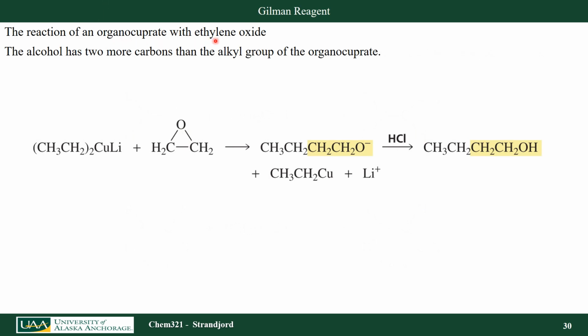Gilman reagents do react with epoxides, however. In this case, we're looking at ethylene oxide. If I place that in the same reaction vessel as this diethyl cuprate compound, my Gilman reagent, I am adding 2 carbons onto my epoxide here. So I create a 4-carbon system, 2 carbons plus 2 carbons, and I have to work that up with a little bit of acid to protonate my oxygen.